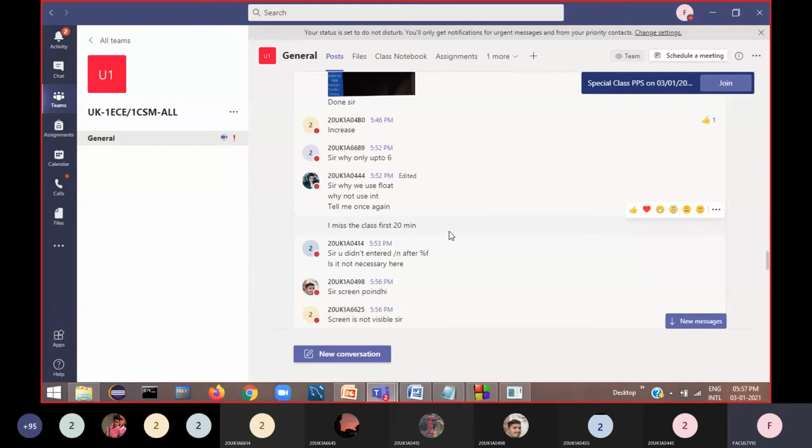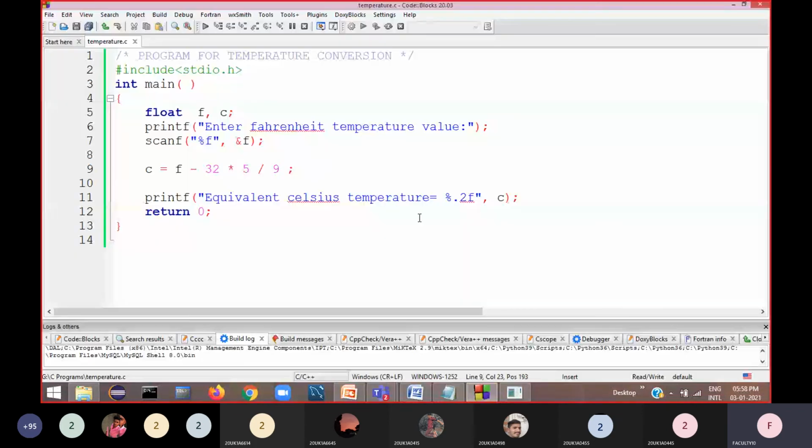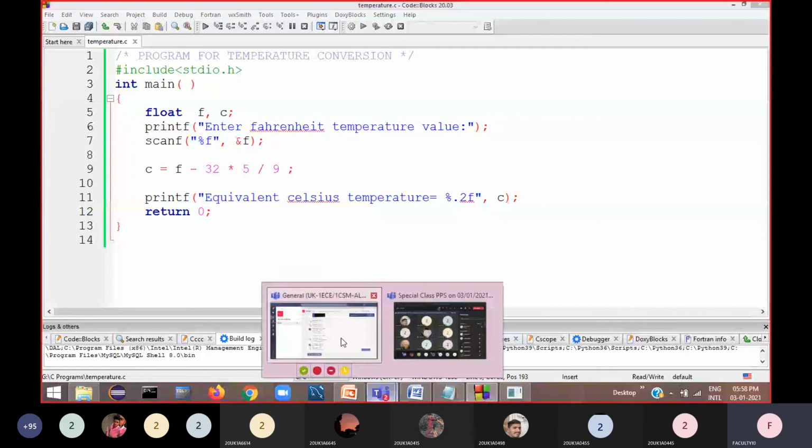So that's why the compiler prints only up to 6 digits. If you want to restrict this to 2 or 3 digits, you can do it by using %0.2f or %0.3f. When you just say %f, it prints up to 6 digits.